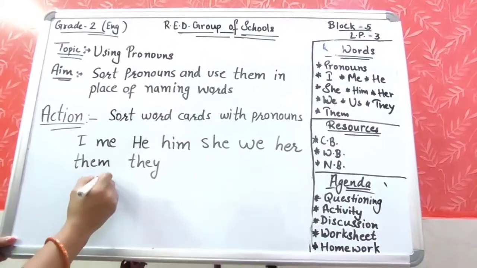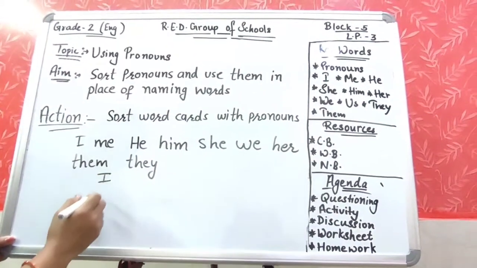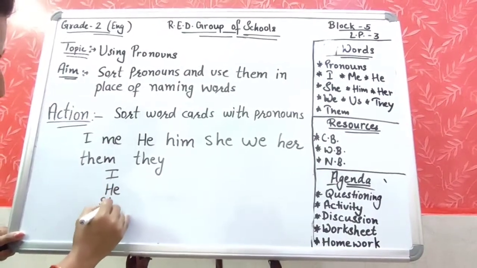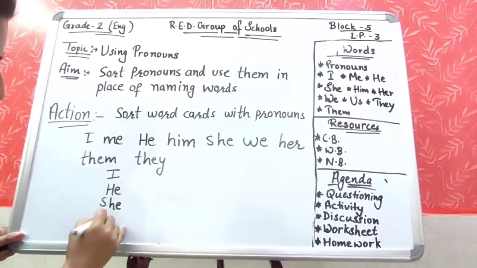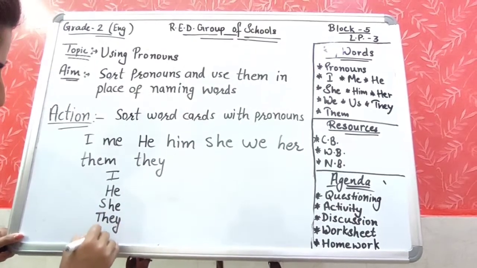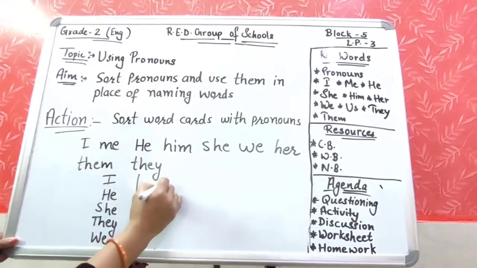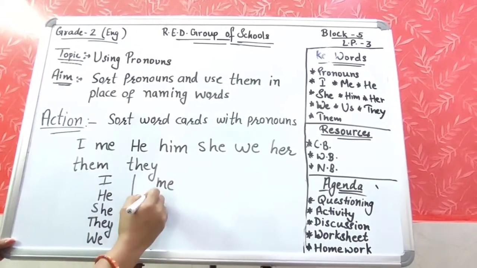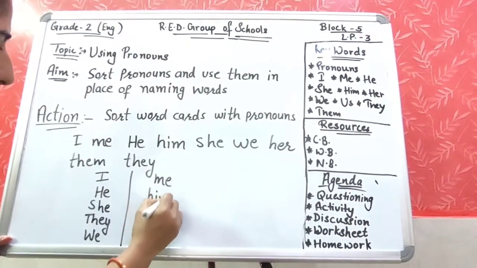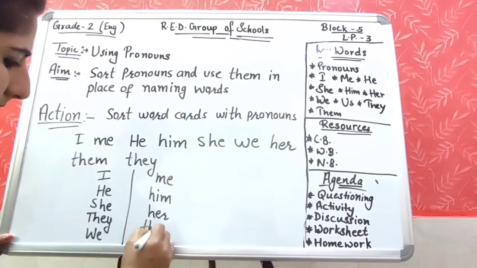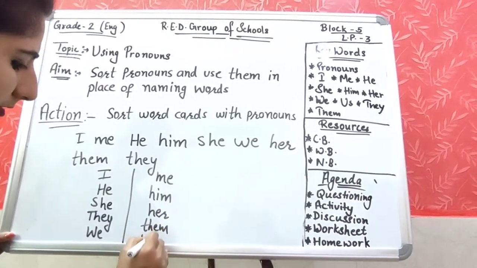How will you sort them out? I, he, she, they, we on one side, and on the other side, me, him, her, them, and us.